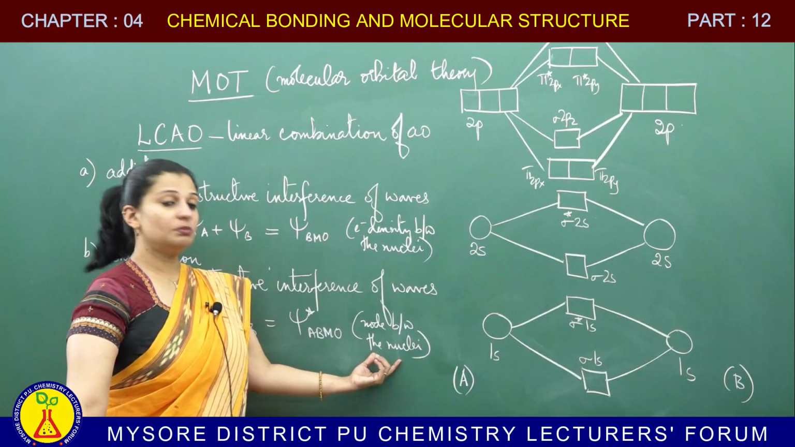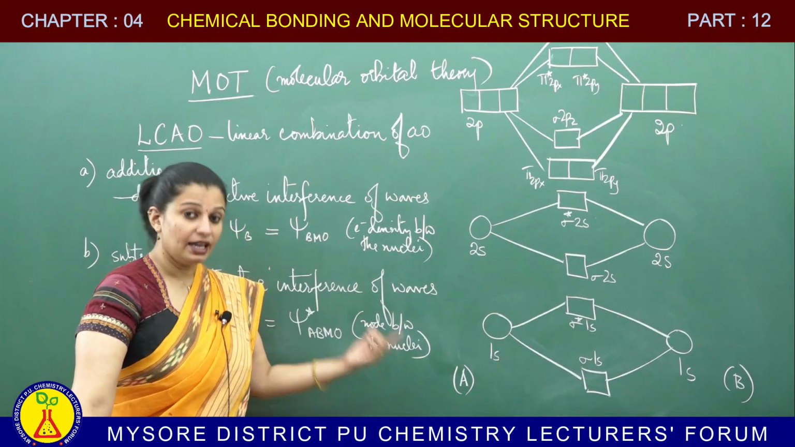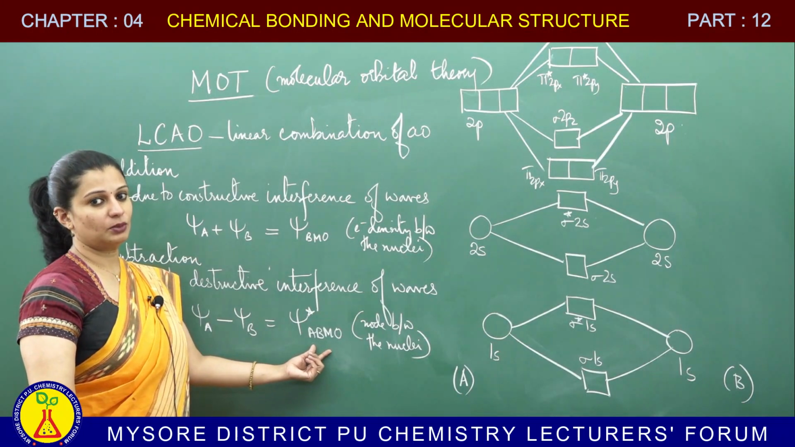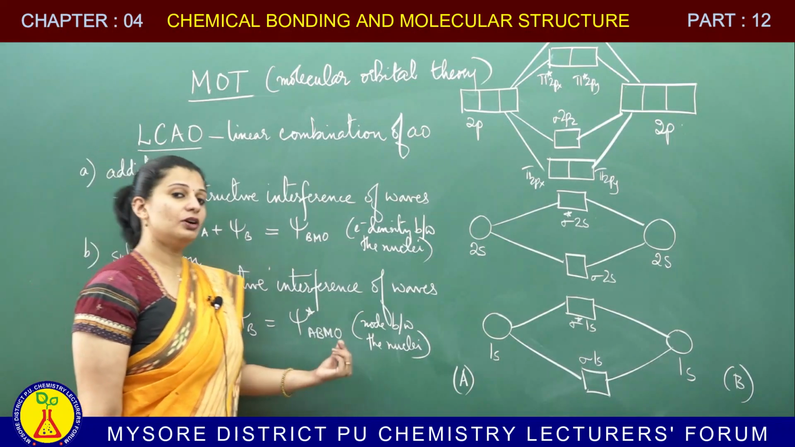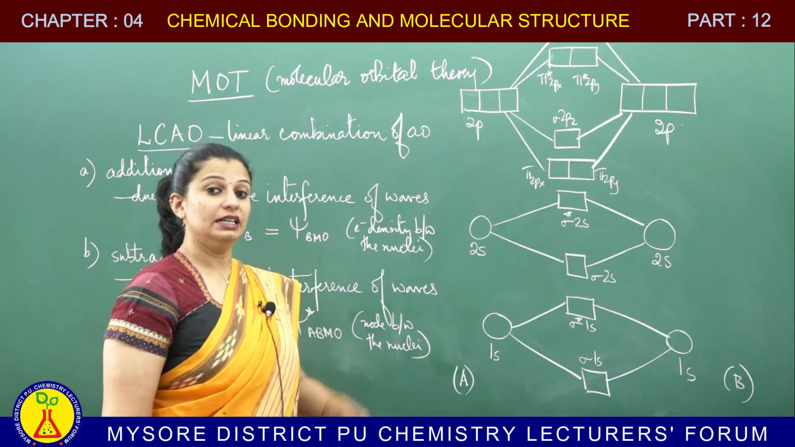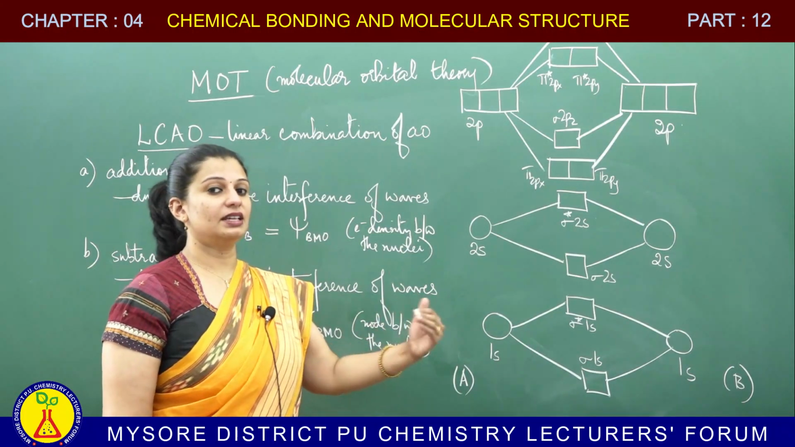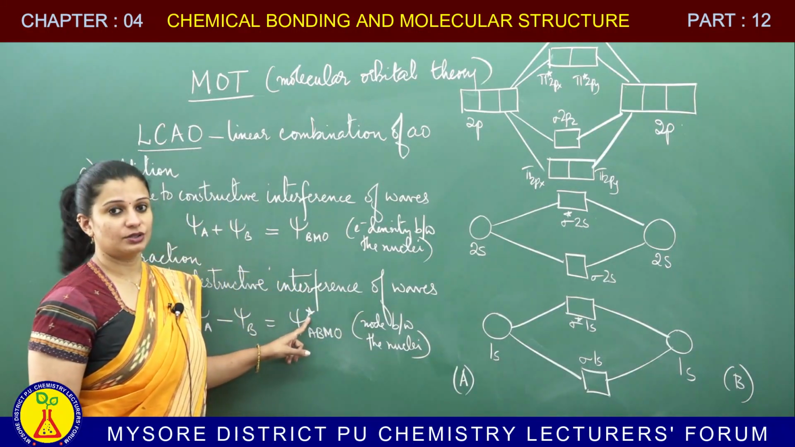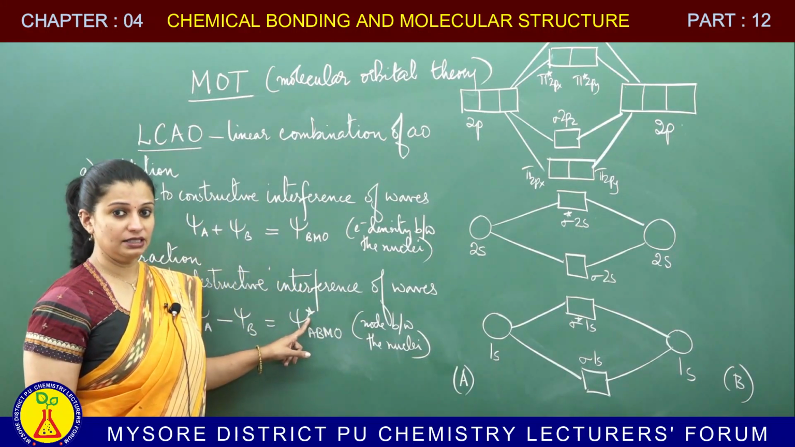So, the repulsion between the nuclei will be very high. As a result, the ABMO, what is ABMO? Anti-bonding molecular orbital. The anti-bonding molecular orbital will be destabilized, or we say it is having higher energy. Remember, we put a star in order to differentiate between BMO and ABMO.